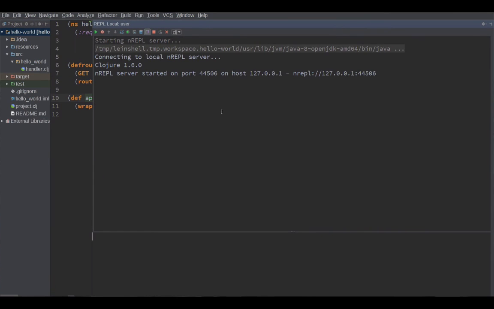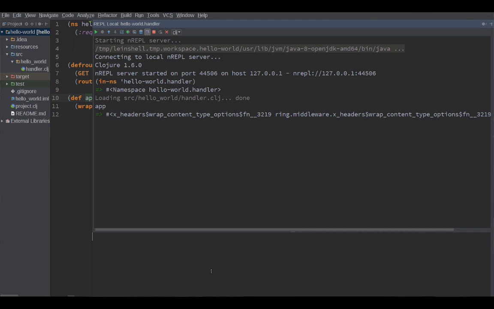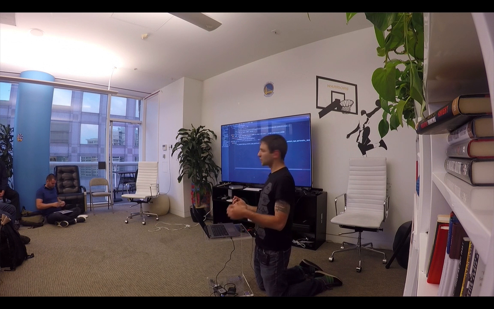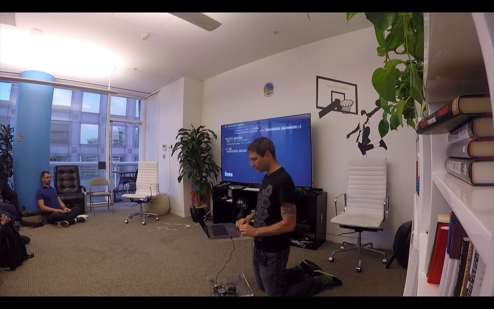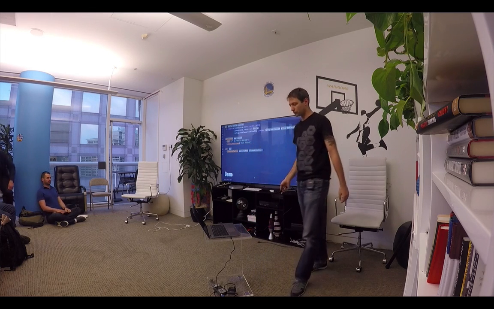The cool thing here, if you can see down the back, you actually see across the top, I'm using Java 8 here. I don't have Java 8 installed locally, which is nice. Let me just load that namespace, which has nothing very special in it, but just to prove that it works. Loading done. I have a look at app, which is basically a bunch of closures, which says nothing, but we can see it works. So I could run REPLs and I could do everything like I would do normally. So awesome. I managed to solve my little tooling issue. So that's great too.